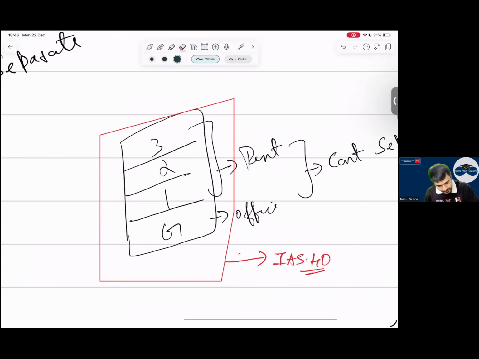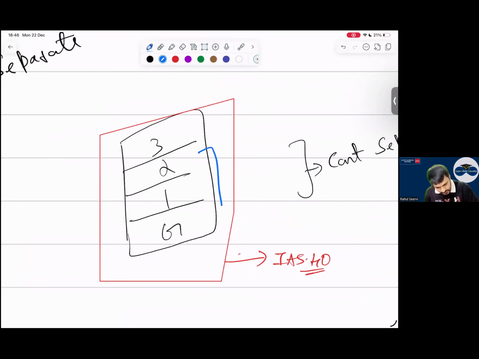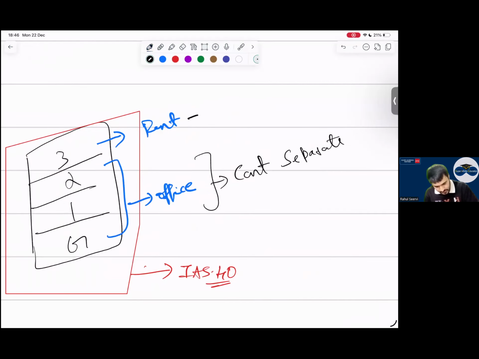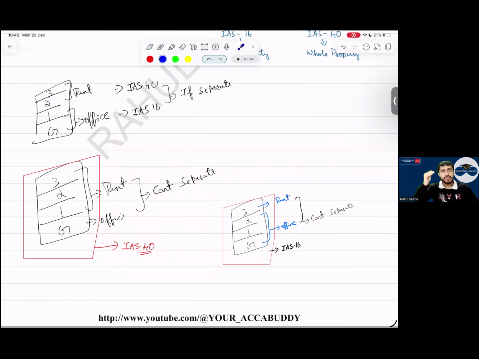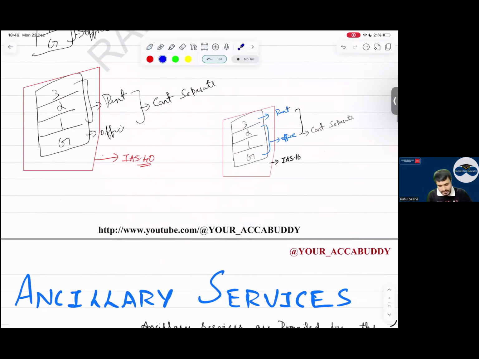When I say three floors for office and one floor for rent, and we can't separate it, simple. Then what will follow for the entire thing? IAS 16. So with this, dual use is also done. Yes, sir. First, I will complete each and everything of the definitions, then we will shift to questions.